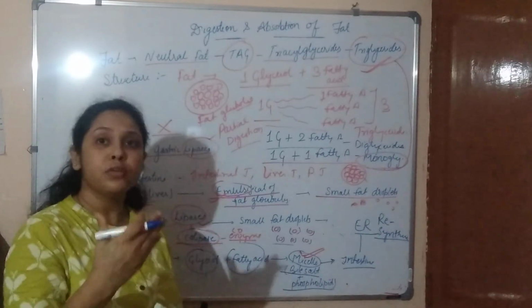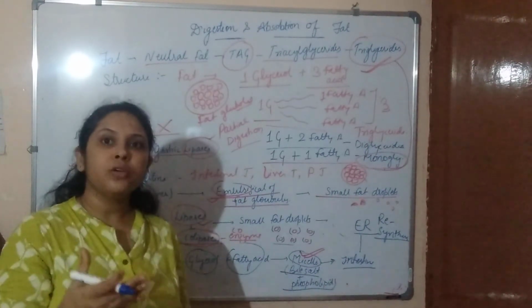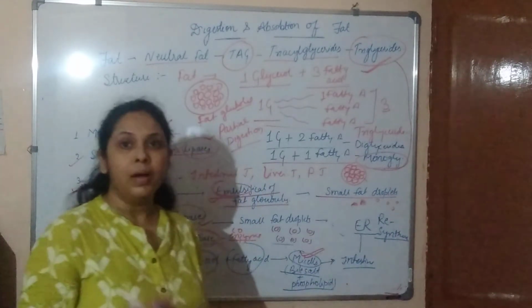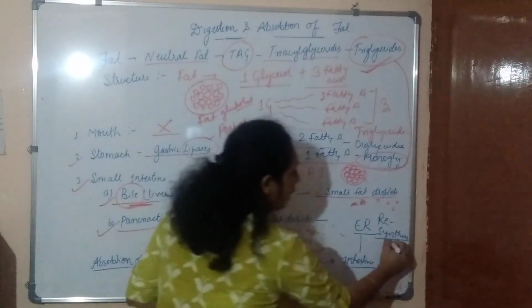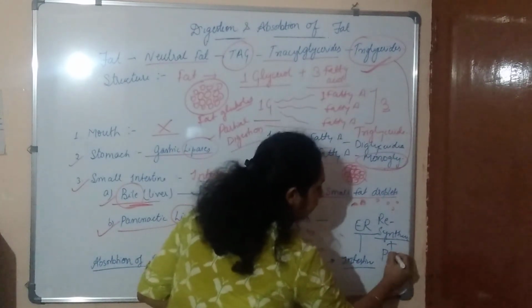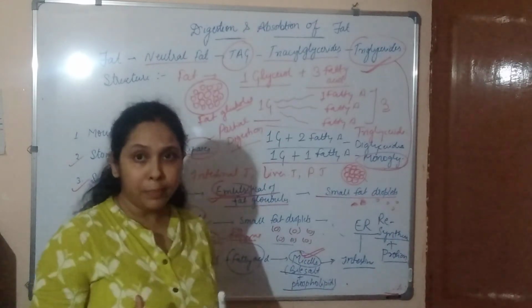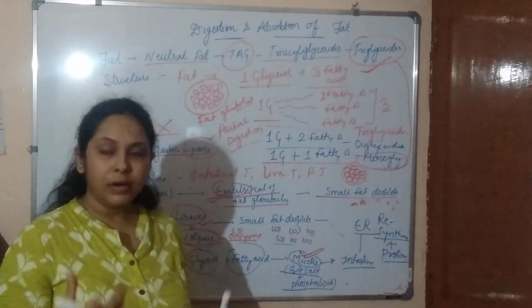Again there is the formation of triglyceride with the help of the endoplasmic reticulum, and these are added with a protein, and they become absorbable by the different cells.